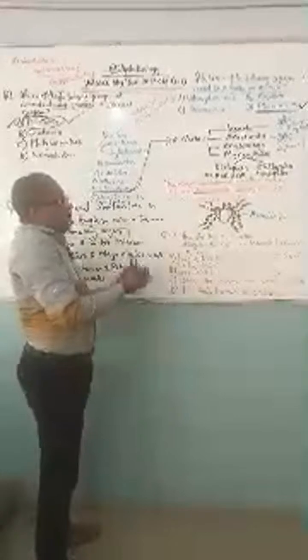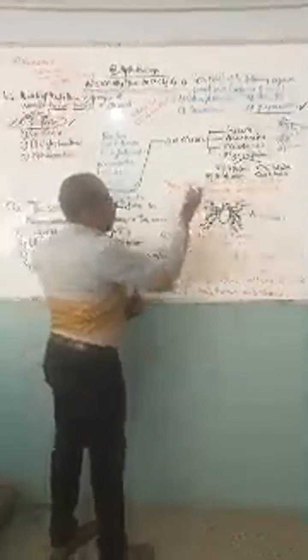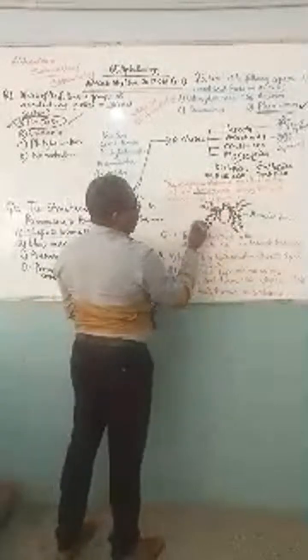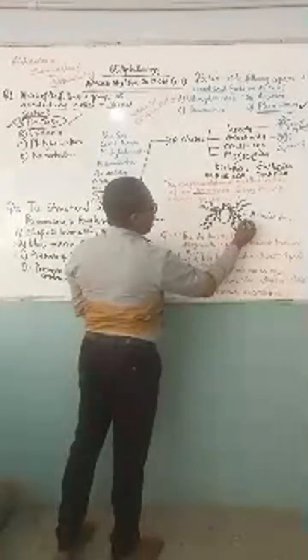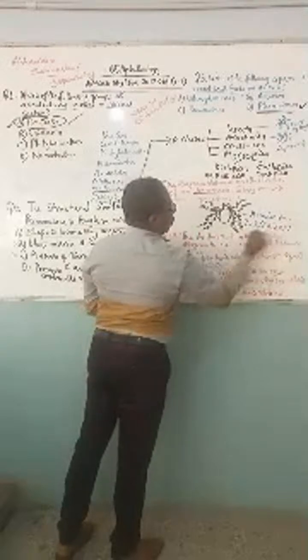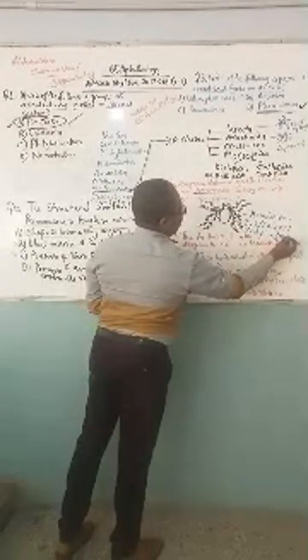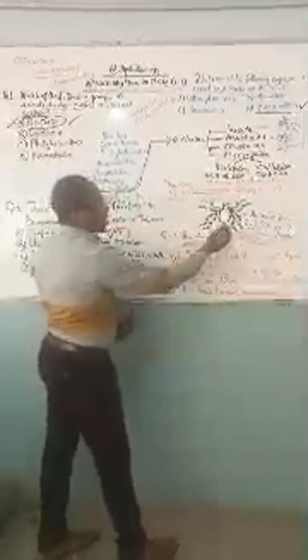And arachnida, by their characteristics, are organisms that have 4 pairs of legs. This is likely to be either a tick, or a spider, or a scorpion, or even a mite. These are the animals that are called arachnida.